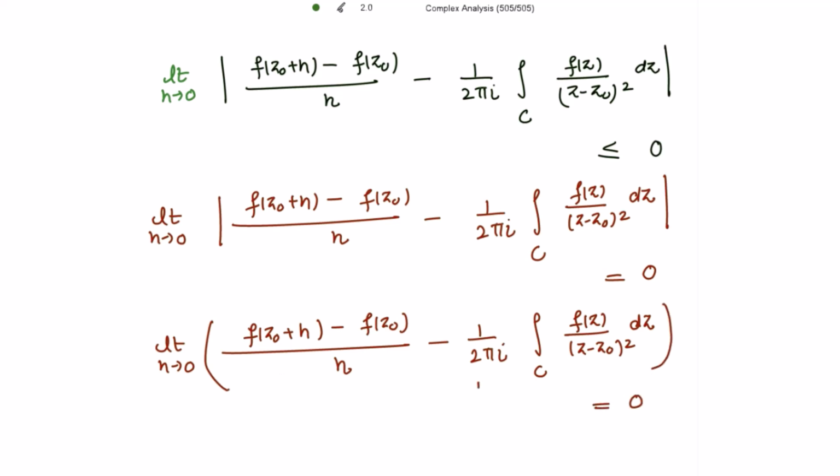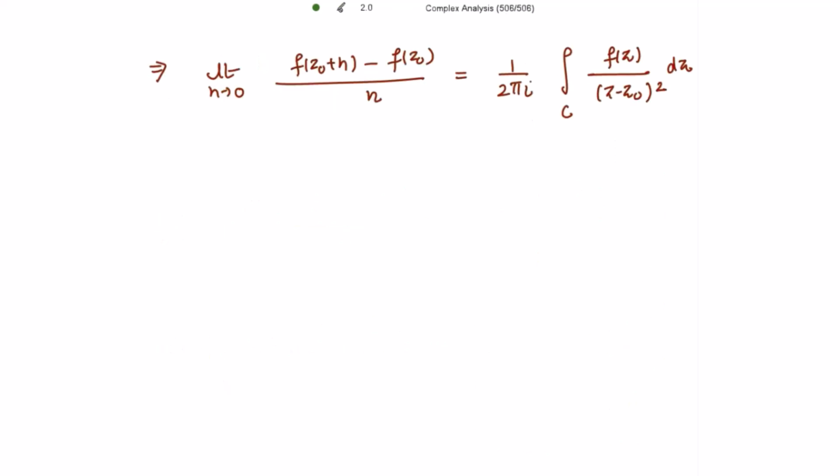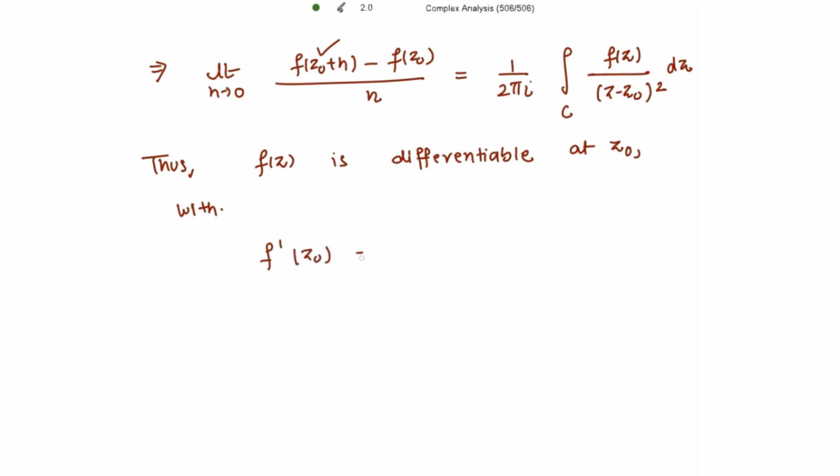Can I take this second term to the other side? So what does this left hand side equal to this right hand side mean? It means that the function f(z) is differentiable at z0. So thus f(z) is differentiable at z0. For the left hand side I am writing it is nothing but f dash z0 equal to 1 divided by 2 pi iota, the complete right hand side.